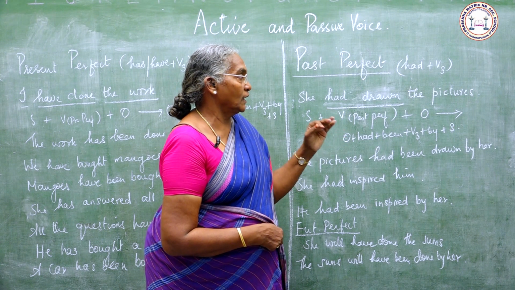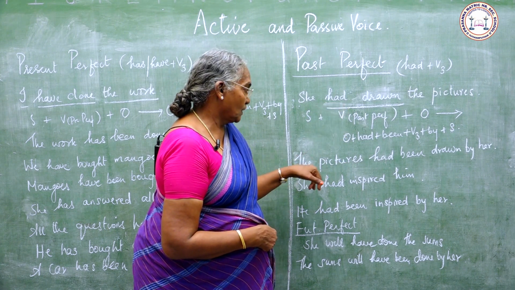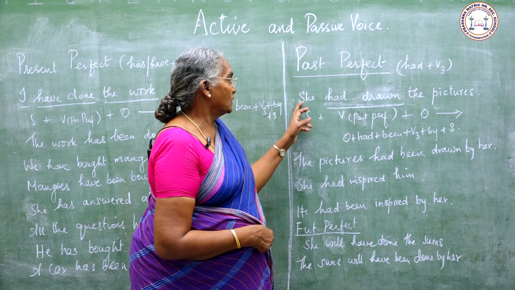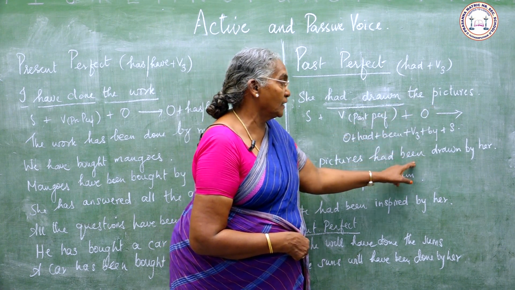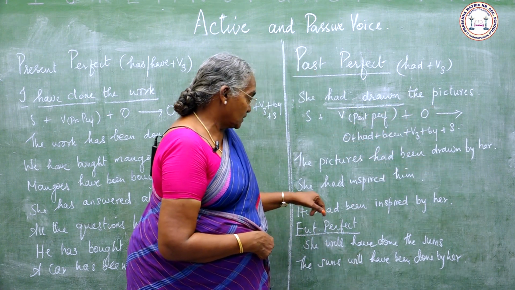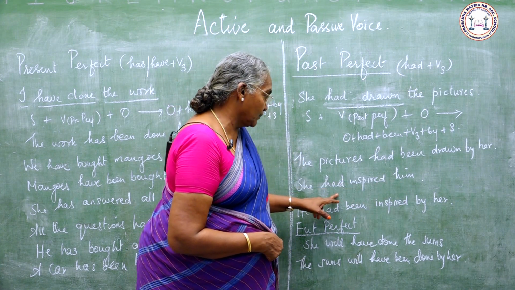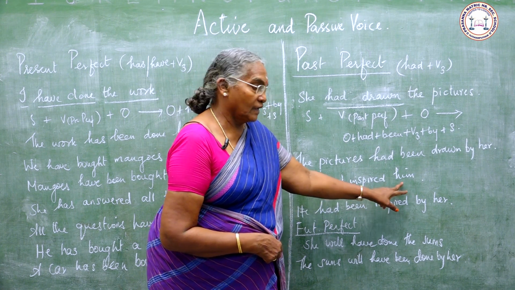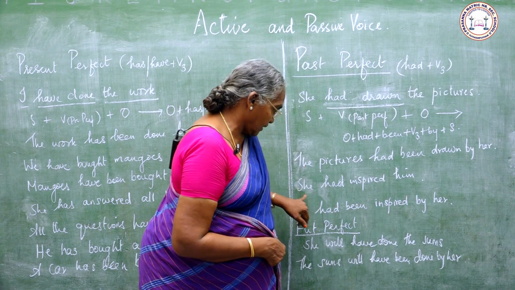For singular and plural, we use the same had. The pictures had been drawn by her. She had inspired him. He had been inspired by her.